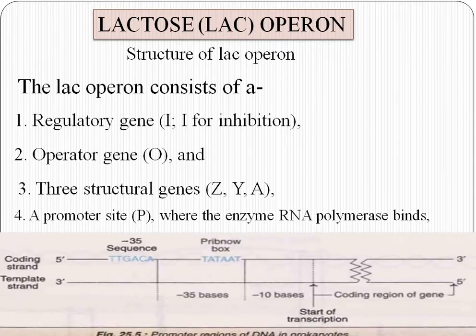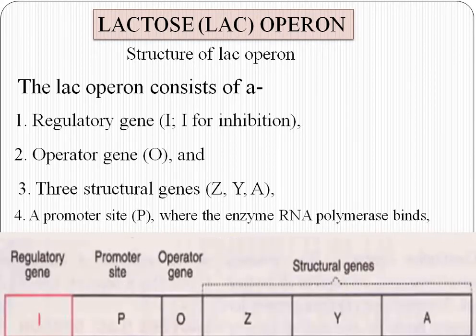This is the structure of DNA in prokaryotic cells where this process will start. This is called TATA box, this is called CAAT box. This is the site where the transcription process will start. So let us see in the operon model what is there. In the operon model, this is the regulatory site, that is the I gene or inhibition gene. This is the promoter site, this is the operator site. These three are the structural genes, namely Z, Y, and A.